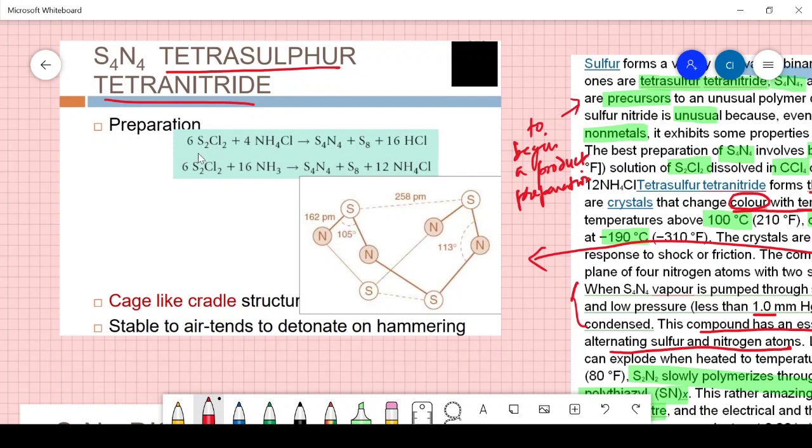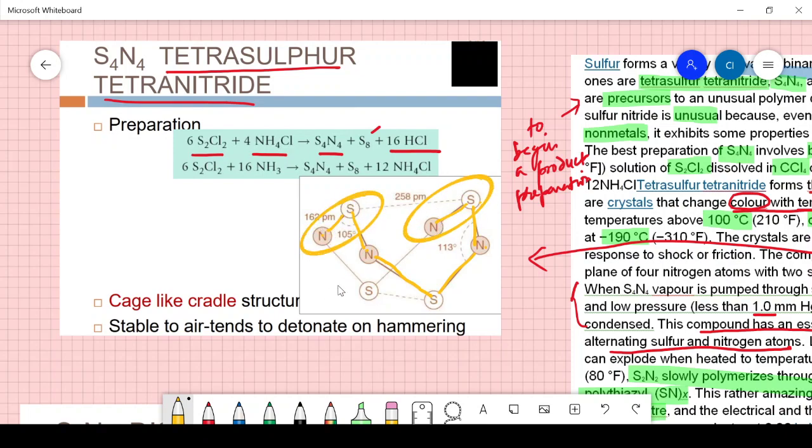So how do you start? You react S2Cl2 with NH4Cl and you get S4N4, sulfur, which is a kind of allotrope, and 16HCl, and it has a cage-like structure. Look at how this cage is formed. These are the actual bonds, like this, and then here there is a bending, and there is also bending here. These two bendings are similar, almost.